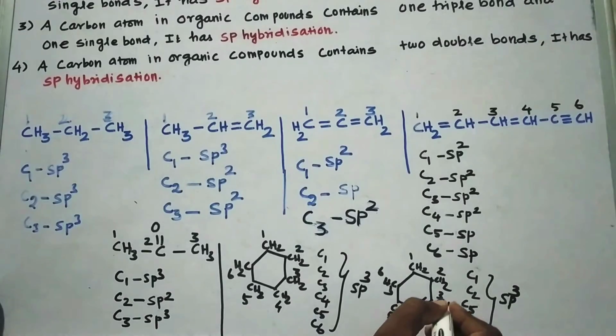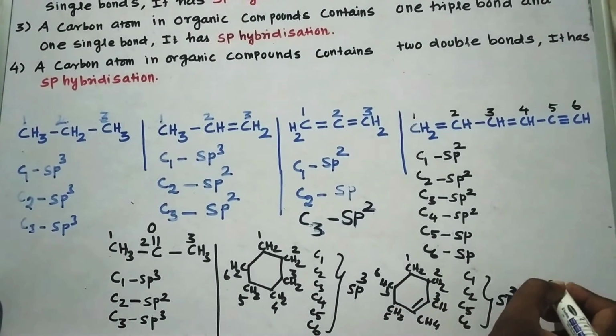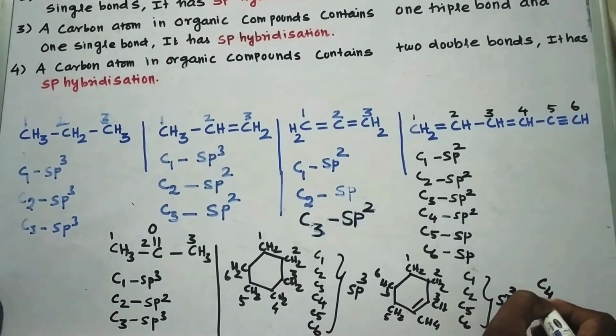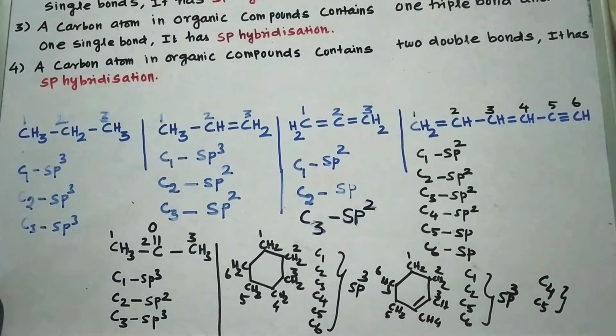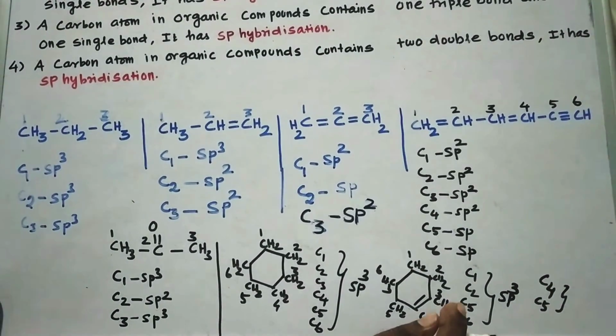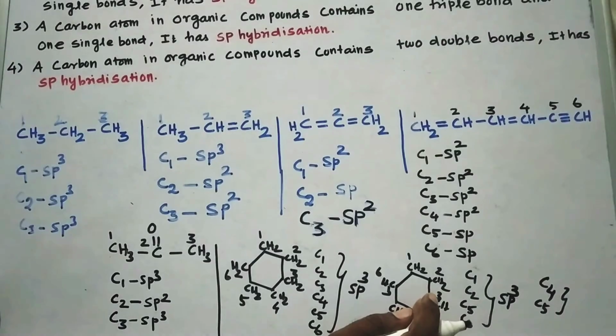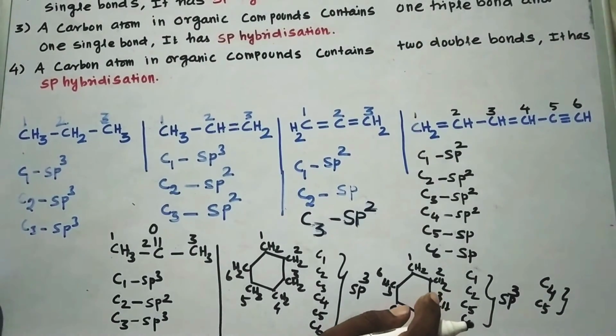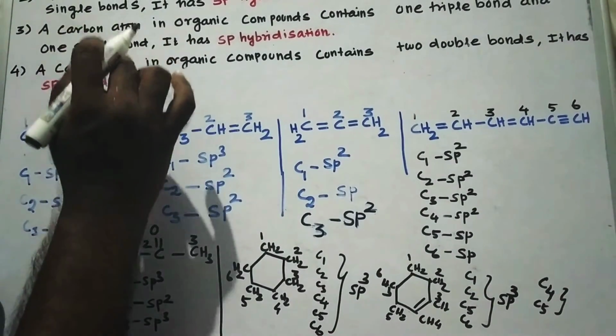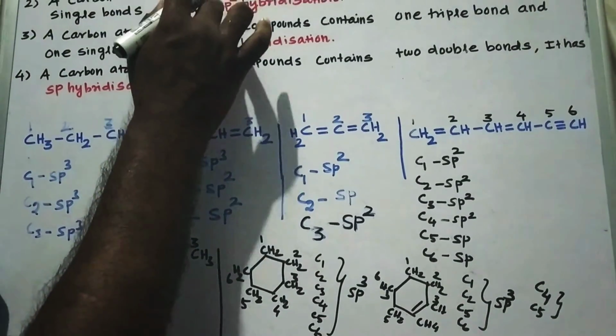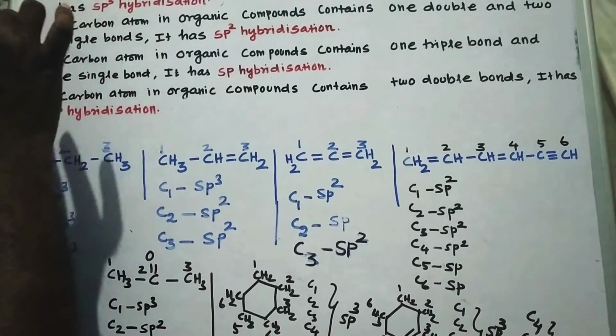Now let us consider carbon number 3 and 4. They have 1 hydrogen atom and 1 double bond. Therefore, they have 1 double bond and 2 single bonds. Therefore, it is in the state of sp2 hybridization according to rule number 2.